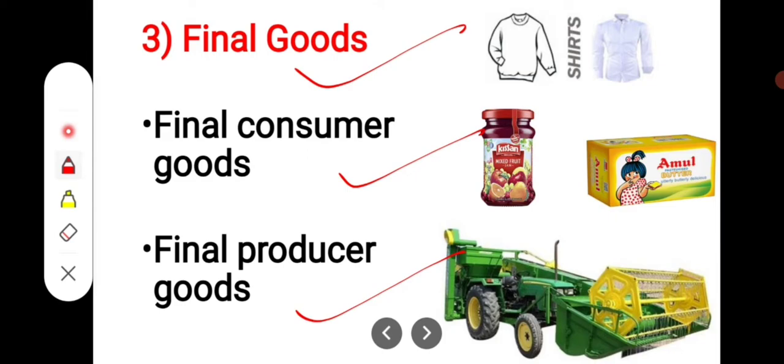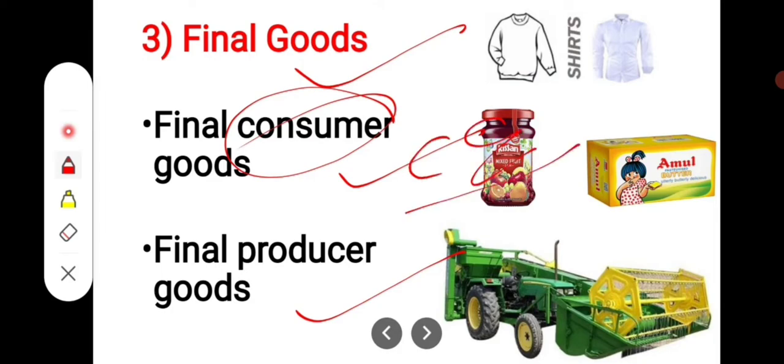These are those goods which are finally purchased by the producer for using as fixed assets in the process of production, such as tractors and harvesters, which are used by farmers. Okay. And students, expenditure on final consumer goods by households is called consumption expenditure. And expenditure on final goods by the producers is known as investment expenditure.